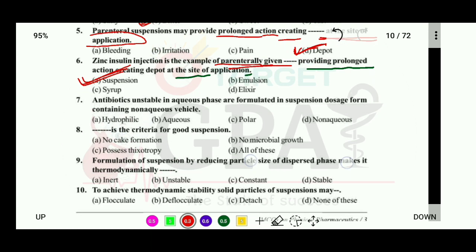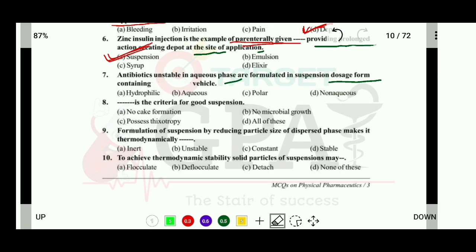Okay. Question number 7. If an antibiotic is unstable in the aqueous phase, it is formulated in suspension dosage form containing which type of vehicle? Here options are hydrophilic vehicle, aqueous vehicle, polar vehicle or non-aqueous vehicle. So the correct answer is that if an antibiotic is unstable in the aqueous phase, it will definitely be formulated in a non-aqueous vehicle.